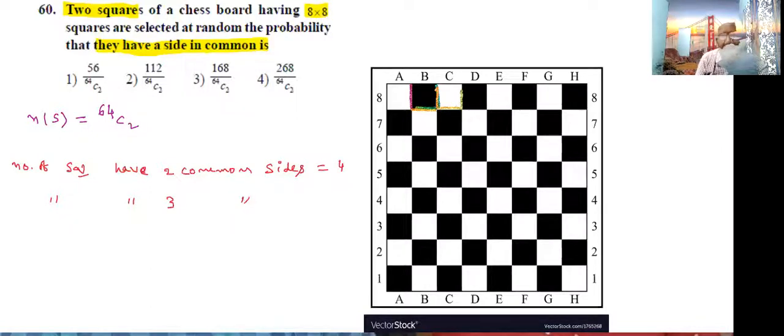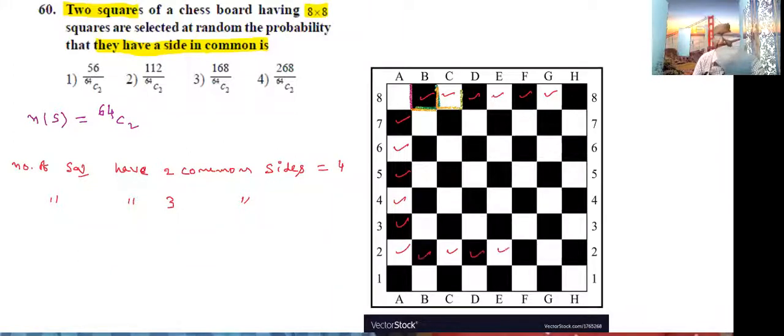So like that, how many squares are there? 1, 2, 3, 4, 5, 6. And these are also, sorry, not this, this one. And this. So except corners, all the remaining edges are having three common sides.